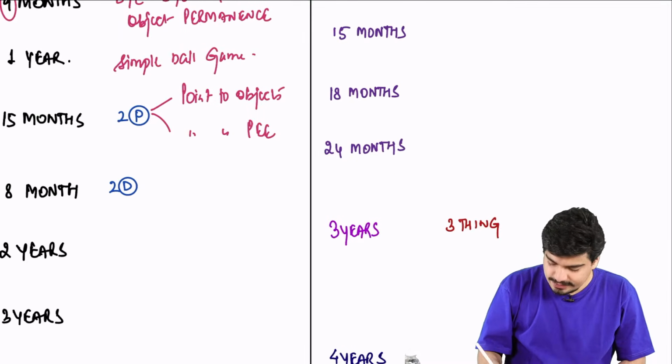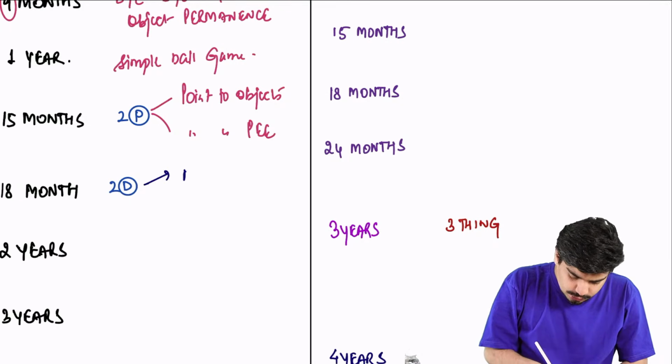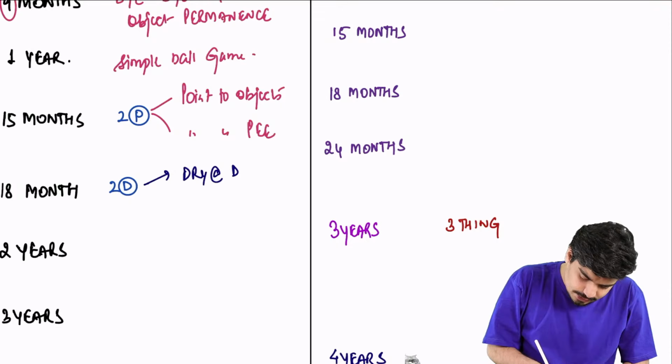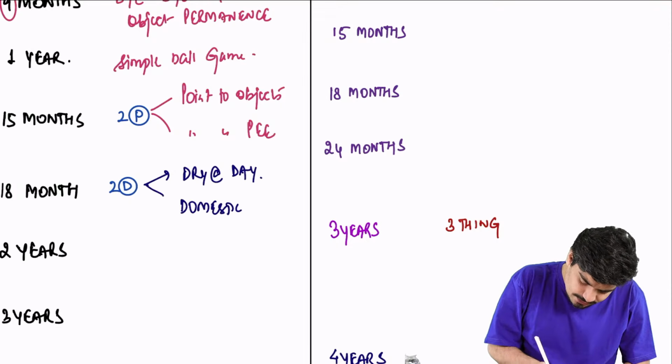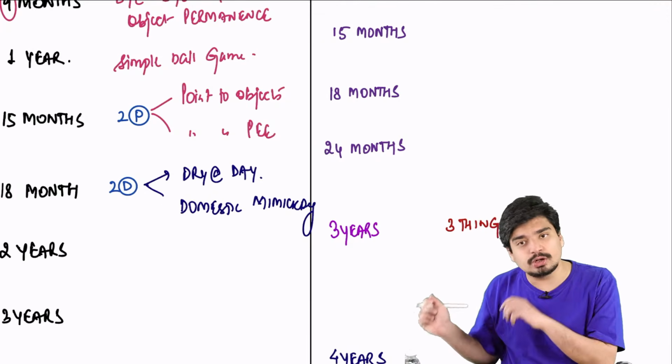At 18 months, he will have bladder control. Child will be dry at day. Second is he will have domestic mimicry. He'll mimic the parents in domestic tasks. Mother is cleaning the house, he'll also try to clean the house.